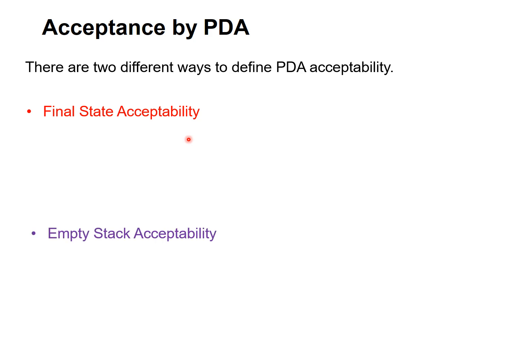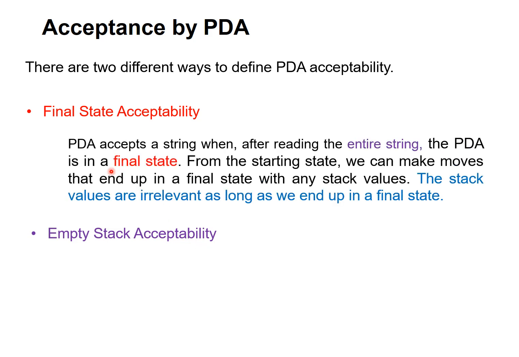Another way of acceptability is empty stack acceptability. That means you read the entire input from the input tape, and at the same time the stack becomes empty. Then you can say it is accepted by empty stack. That means you need not reach the final state. So we'll see the definition of final state acceptability.